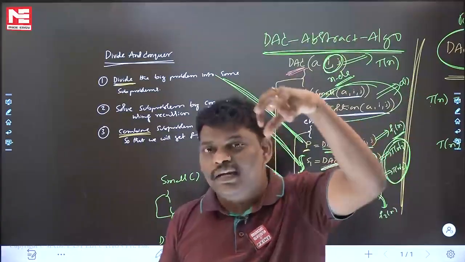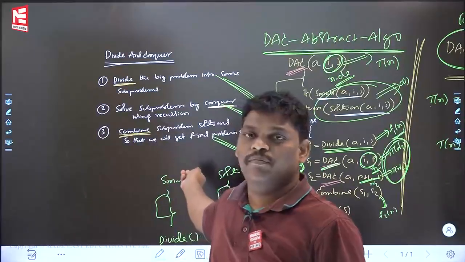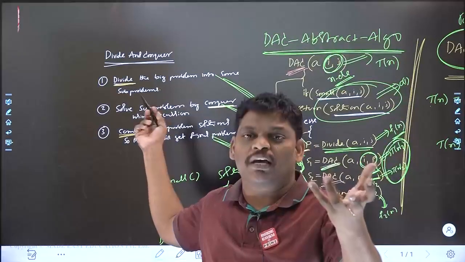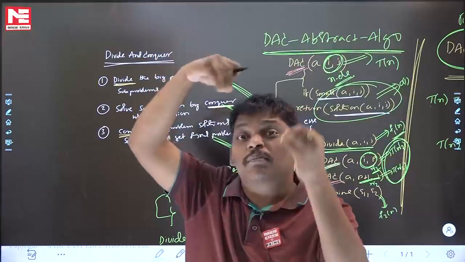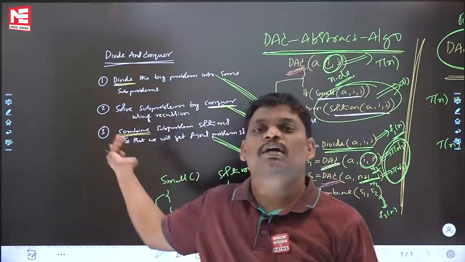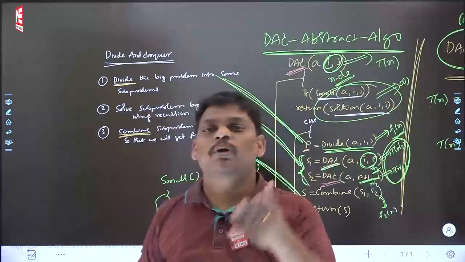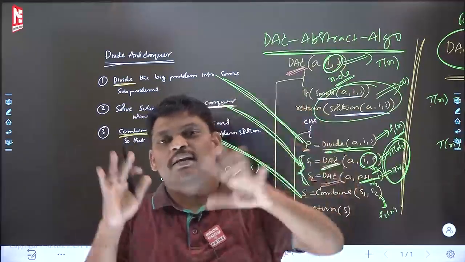Next one, on that idea, I build the algorithm. When you say algorithm, deterministic algorithm, most of the things you have to cover, I covered. But something I am not able to write as code, because it is an abstract algorithm. It is not specific to a particular problem. It is a generalized algorithm.